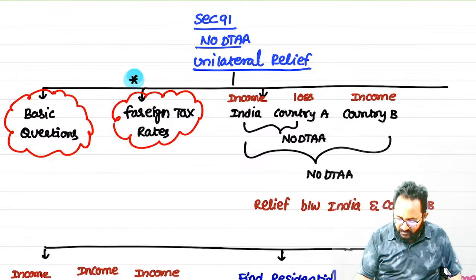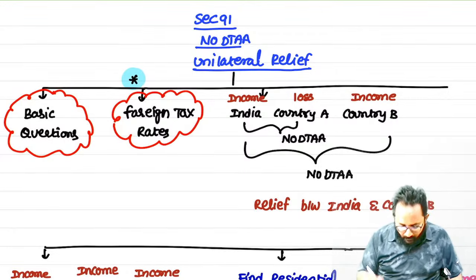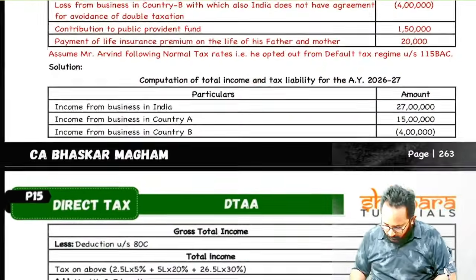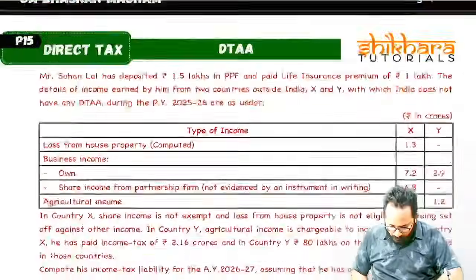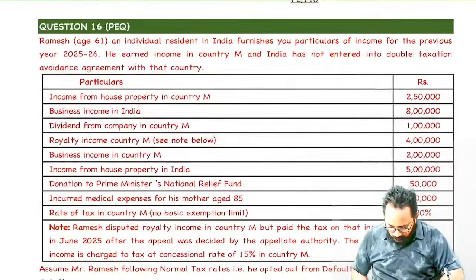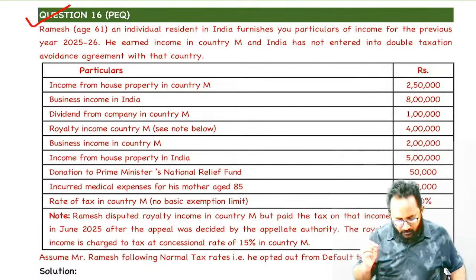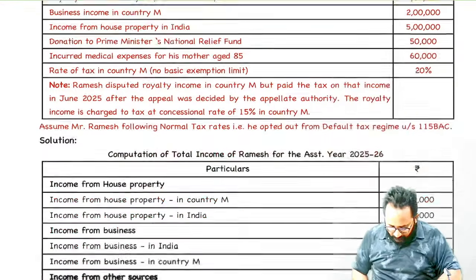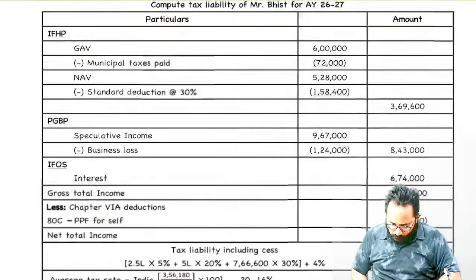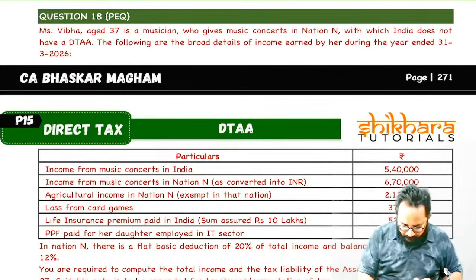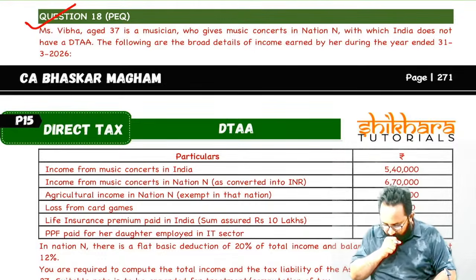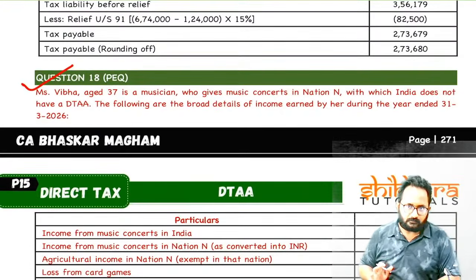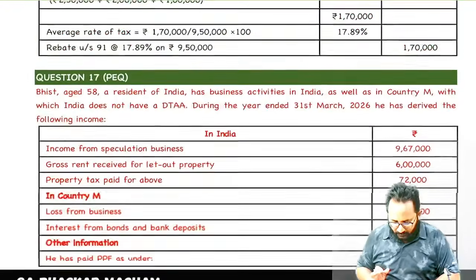Now, I will take those questions. Yes, we have to solve those questions now particularly. Shall we? Yes. Question number 16, foreign tax rate, is the only issue in this question. Question number 16. Next, question number 18. Shall we discuss these two questions now? Yes, sir.